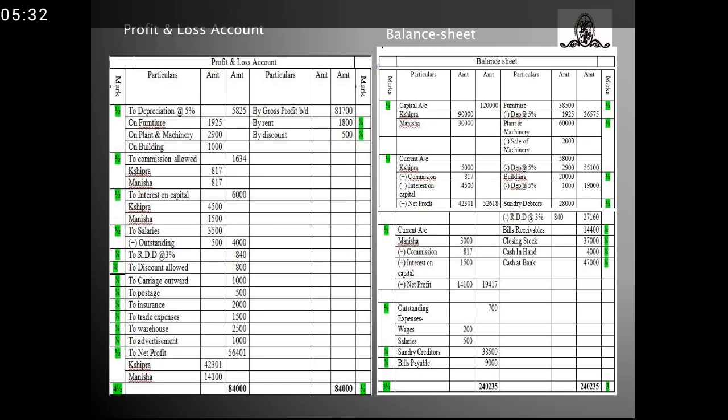Now let's see and draw the profit and loss account. Here you can see the profit and loss account. Depreciation was provided on the fixed assets at 5%. So my amount comes to 5,825. On furniture, I provided depreciation which comes to 1,925, plant and machinery 2,900, building 1,000. So the total amount goes to 5,825. Next, it was said to allow the commission at 1% on gross profit. So on gross profit, I provided a commission.